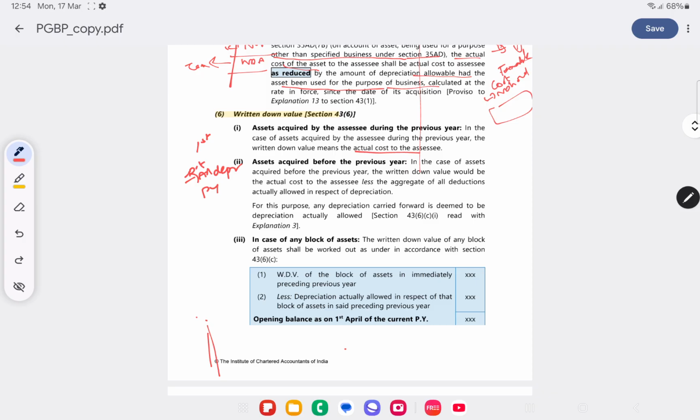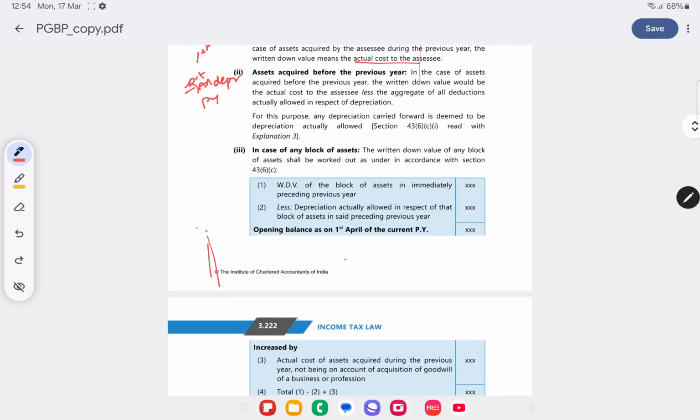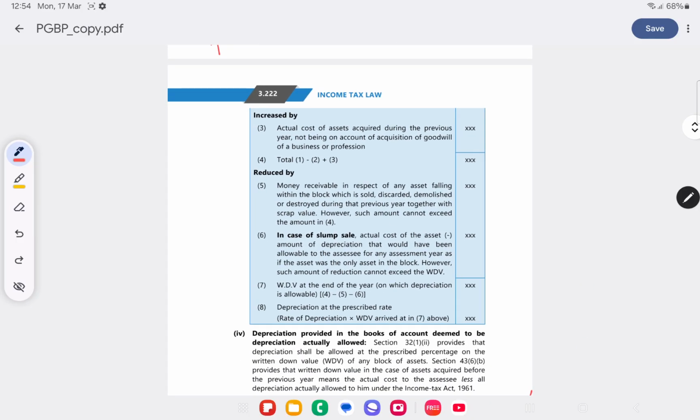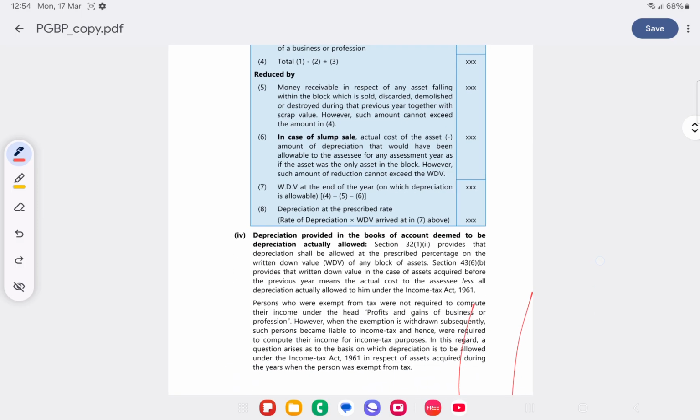In case of block of assets, what will be the WDV? In case of block of assets, we have already discussed, we have to determine WDV in the format provided.